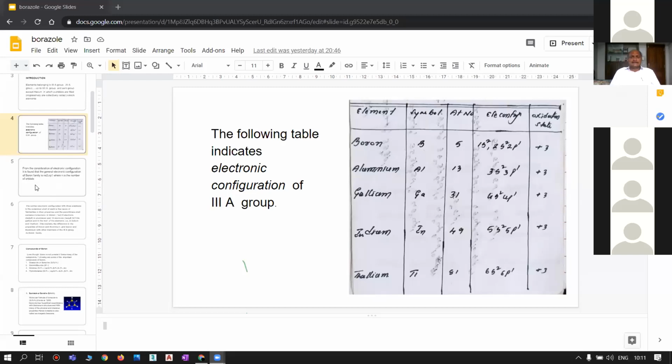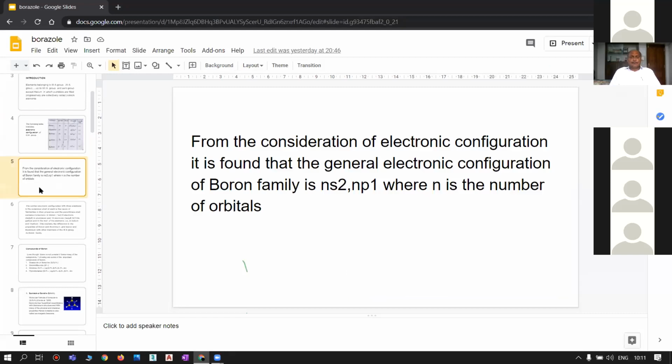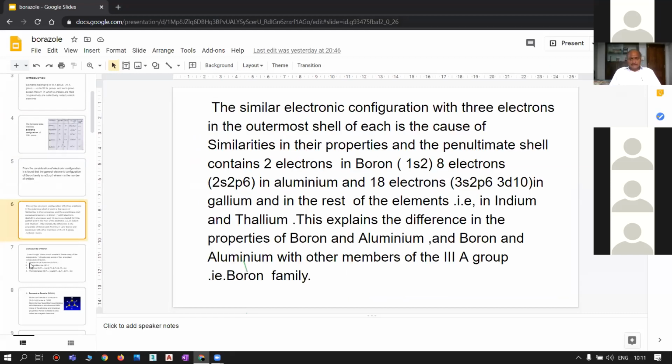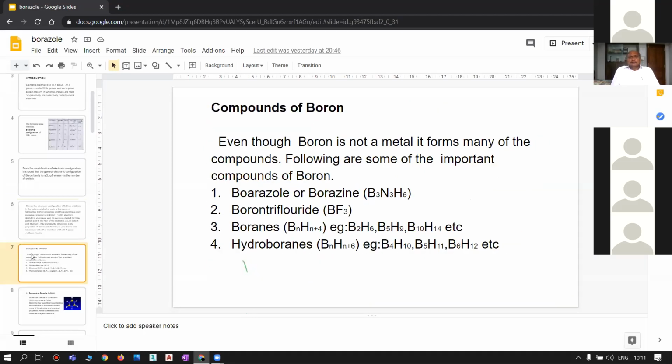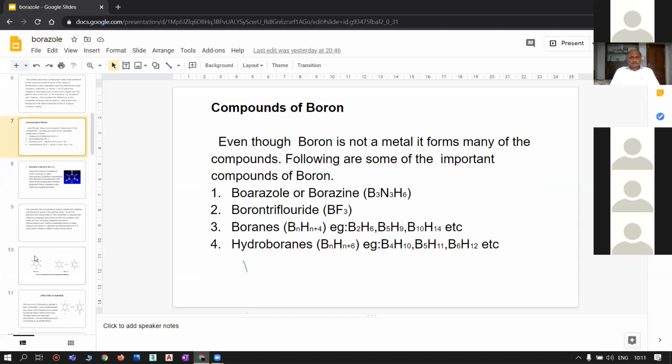So with this introduction, today I am going to deal with the compounds of boron. In this chapter, we have to study only two compounds, that is borazole or borazine, its preparation, its properties and uses.